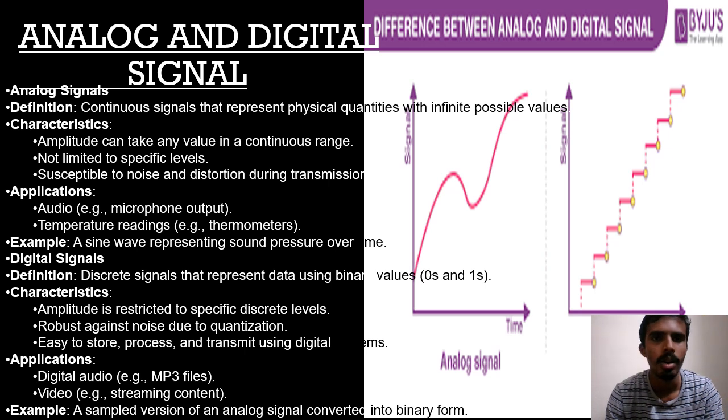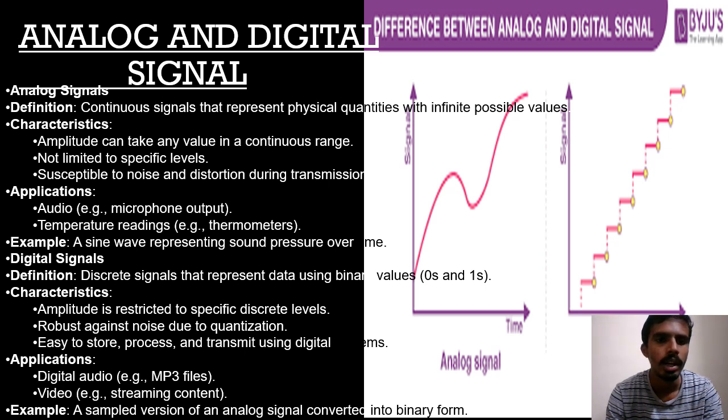Next up is the analog and digital signal. Analog signals. Definition: continuous signals that represent physical quantities with infinite possible values. Characteristics: amplitude can take any value in any continuous range, not limited to specific levels. Susceptible to noise and distortion during transmission. Application: audio, temperature reading. Example: a sine wave representing sound pressure over time.